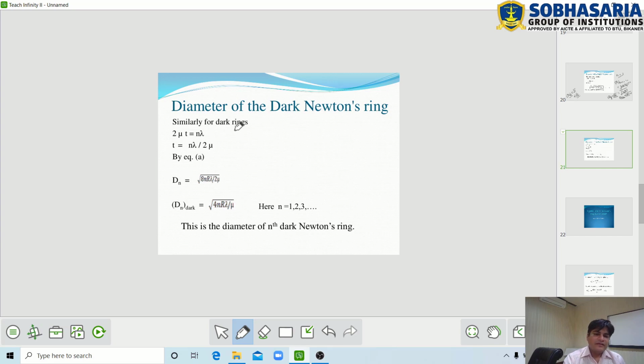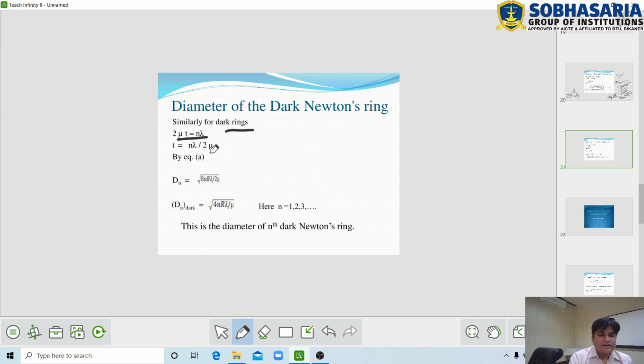We know that the condition for a dark Newton ring is 2 mu t equal to n lambda. This is the condition for the nth dark Newton ring. So the value of t becomes n lambda upon 2 mu. Here mu is the refractive index of the medium, lambda is the wavelength of the light, and n is the integer.